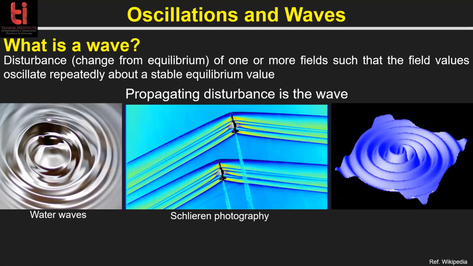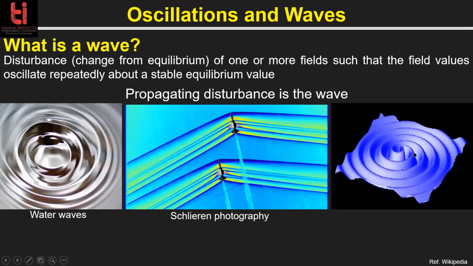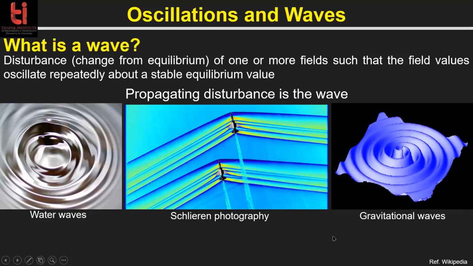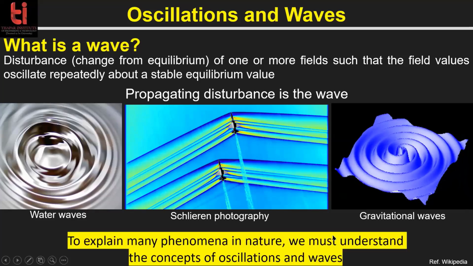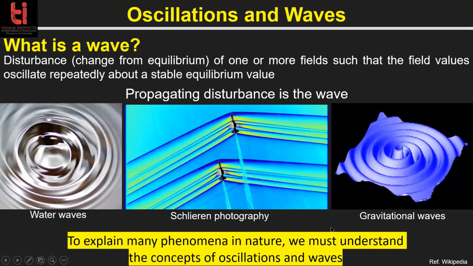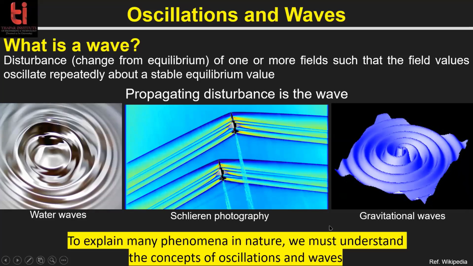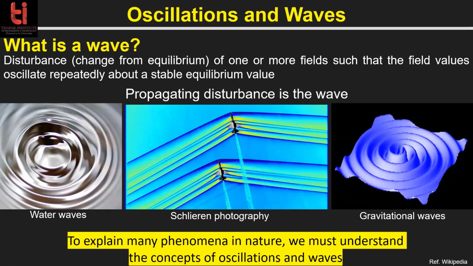So surrounding neutron stars are creating the gravitational waves. So everywhere you can find waves. Is it fine? Yes, sir. And so to explain many phenomena in nature, we must understand the concept of waves and oscillations.